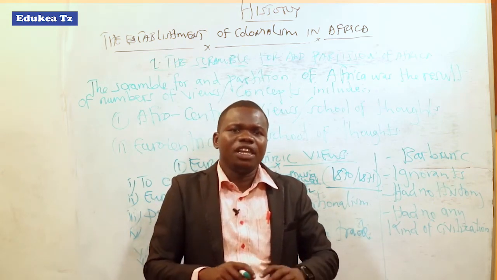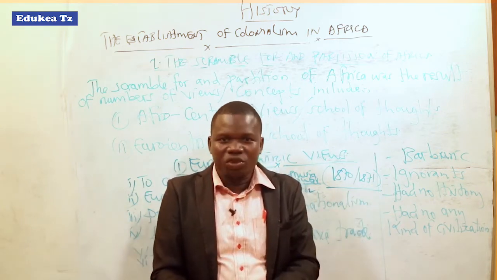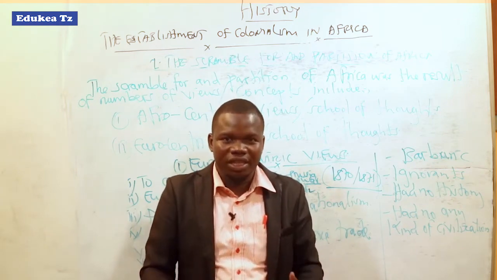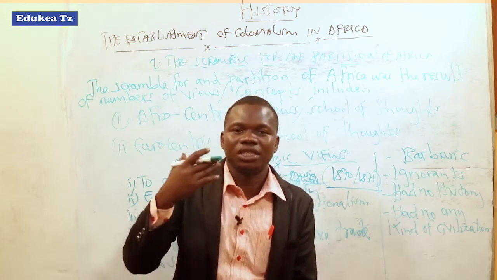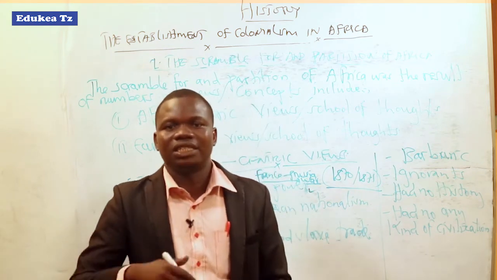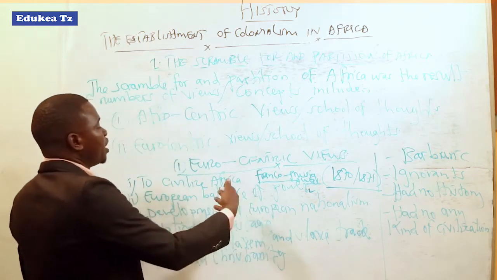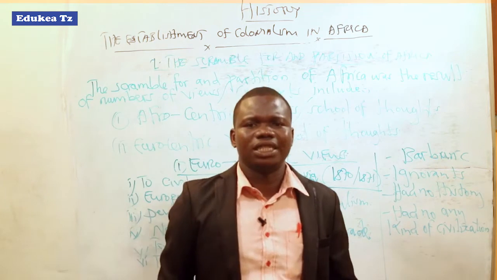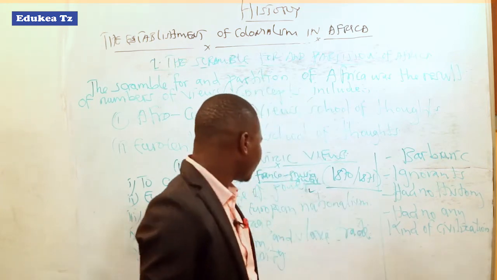So in meeting their interests, they had to find colonies which could provide them wealth. After getting wealth, it was easier to get industrialization as well as rapid economic growth. So the development of European nationalism played a great role in the scramble for and partition of Africa.